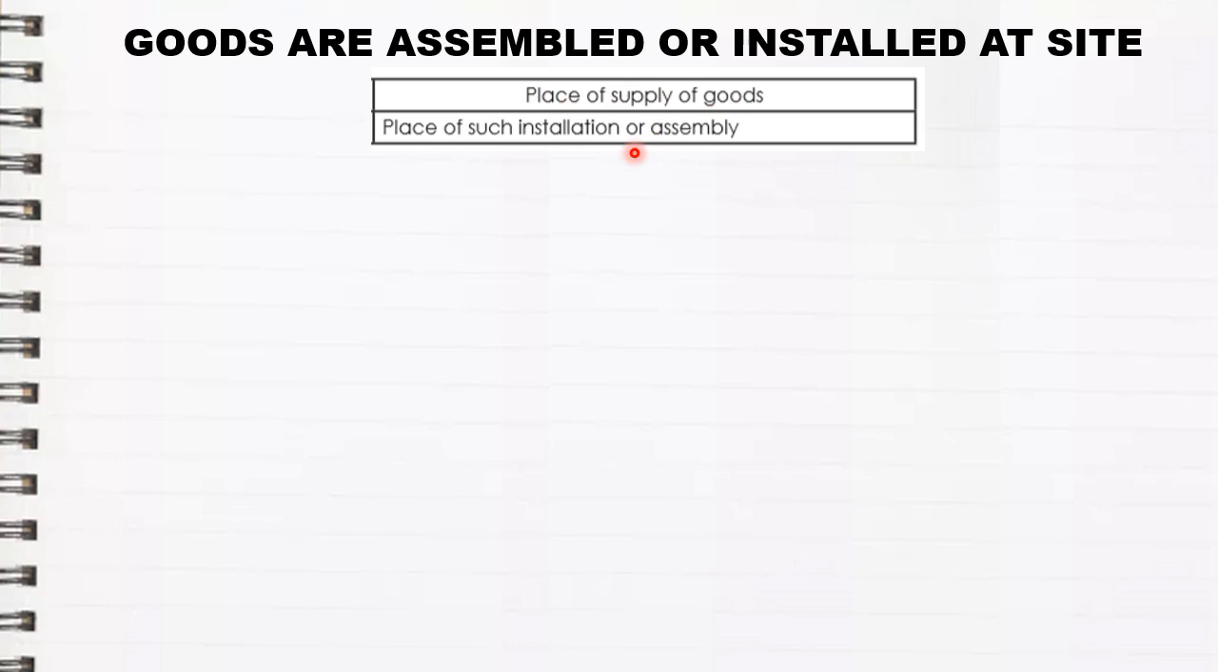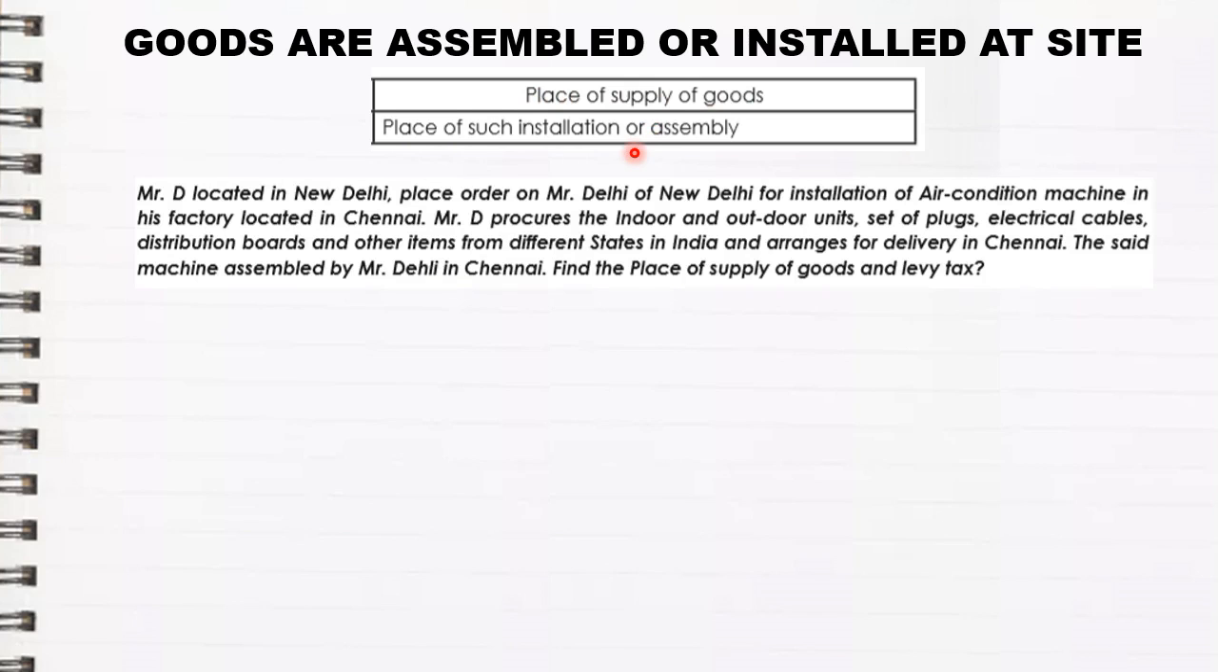Okay, let us take this example. Mr. D is located in Delhi. He places an order with Mr. Delhi of New Delhi for installation of an air conditioned machine in his factory located in Chennai. Mr. D procures the indoor and outdoor units, set of plugs, electrical cables. So he buys a lot of things from different states in India and arranges for delivery in Chennai. The said machine is assembled by Mr. Delhi in Chennai, and they've asked us to find the place of supply basically.